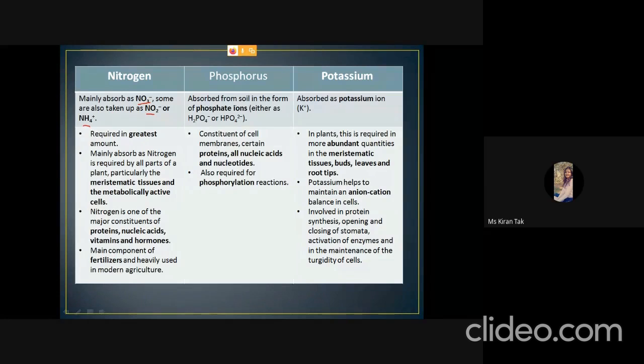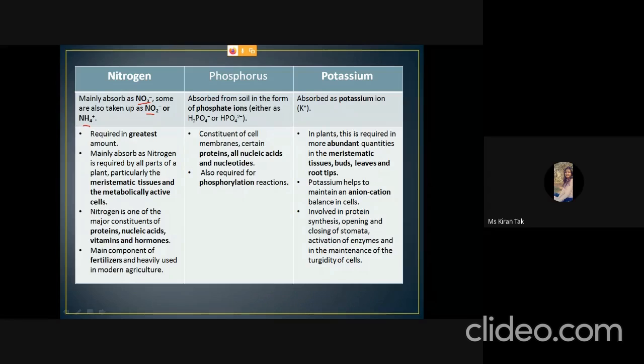The next is phosphorus. Phosphorus is absorbed as phosphate ion, either as H2PO4 minus or HPO4 minus 2. It is a constituent of proteins, all nucleic acids and nucleotides, and is required for phosphorylation reactions. The next is potassium.